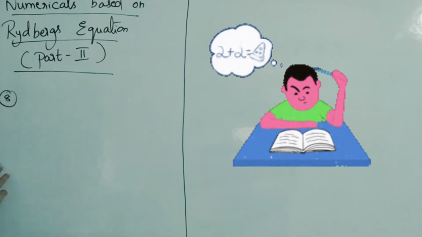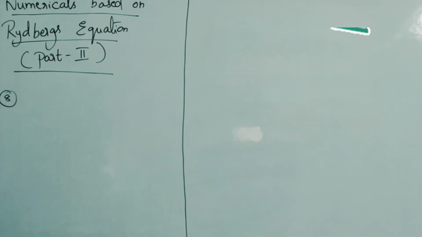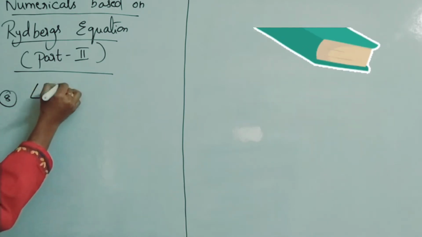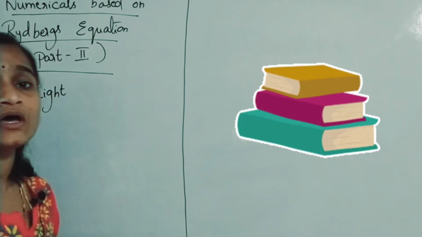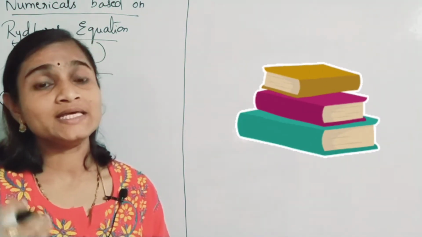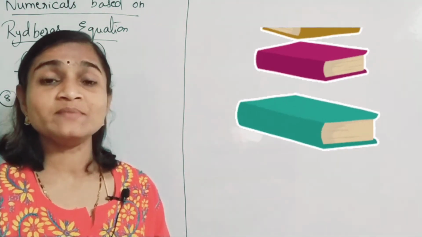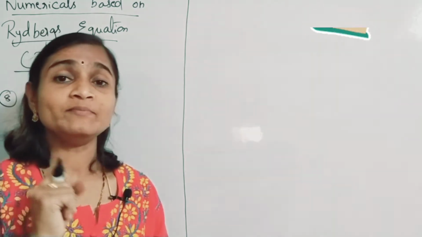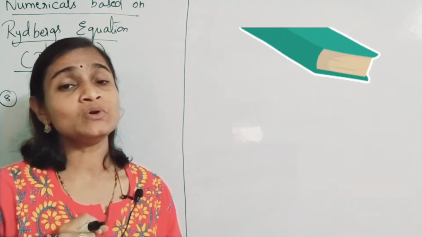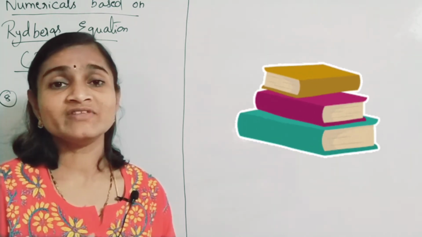Question number 8. So what is the question given? Please try to understand the question by reading it 2 or 3 times, dear children. What he is giving and what he is asking you to find is very much important. Only if you understand the question carefully can you solve the problem.